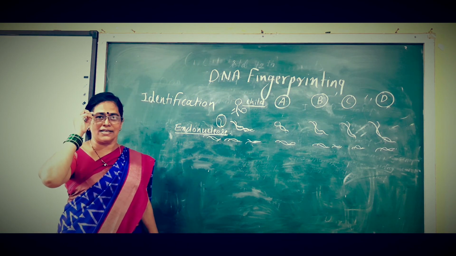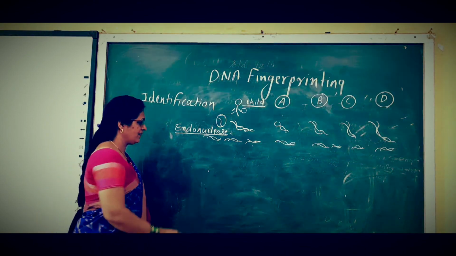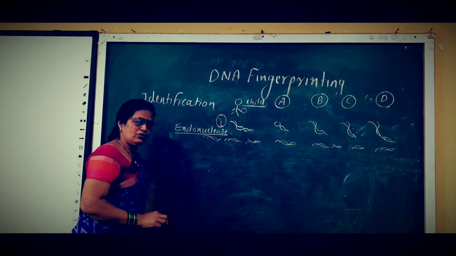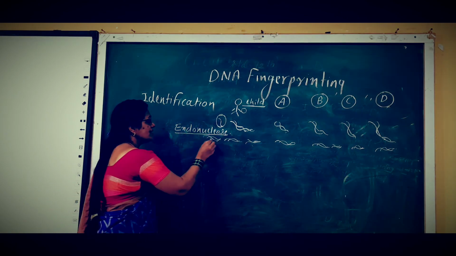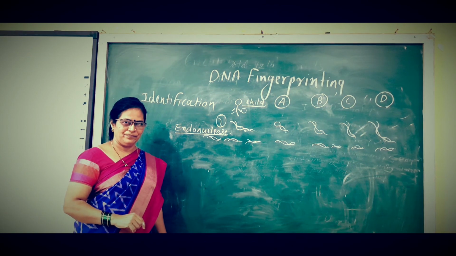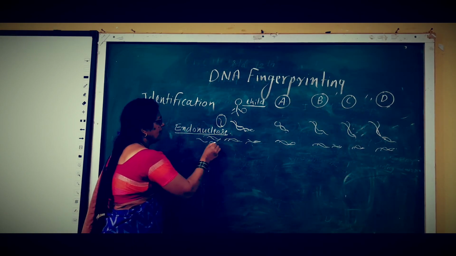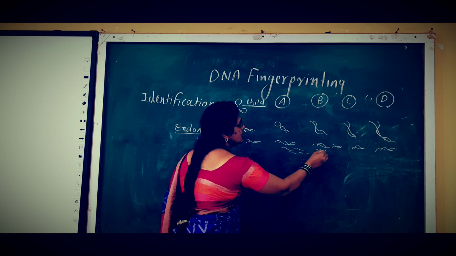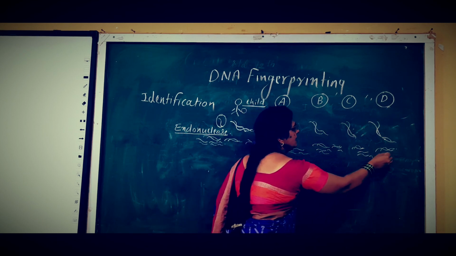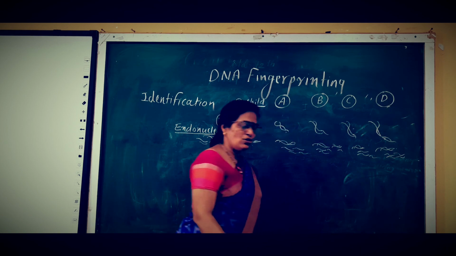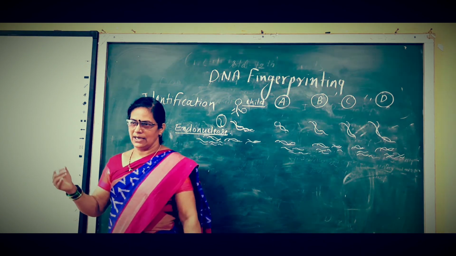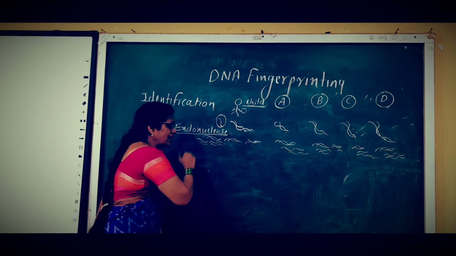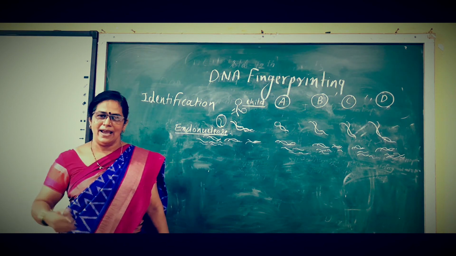These are the RFLPs, restriction fragment length polymorphisms. RFLPs are produced, that is, fragments are produced with the help of the endonuclease enzyme. A number of fragments are produced from each person. Now, the DNAs are so small that we cannot see them with our naked eyes. It requires a microscope, and such fragments have to be arranged.